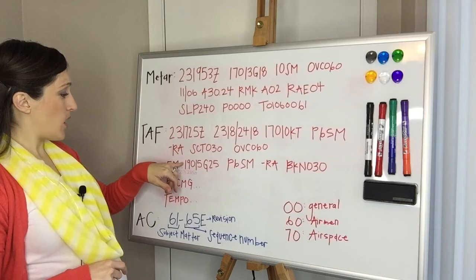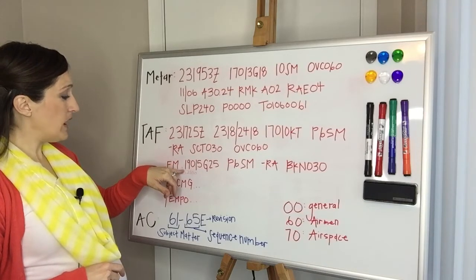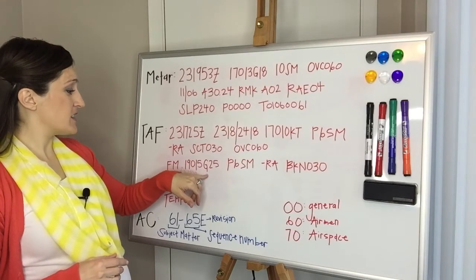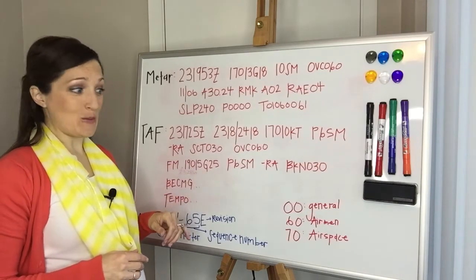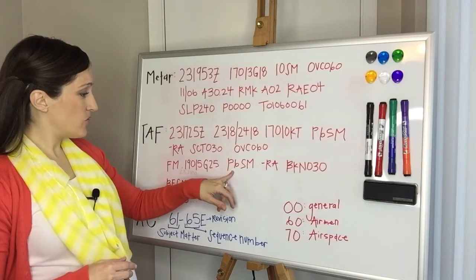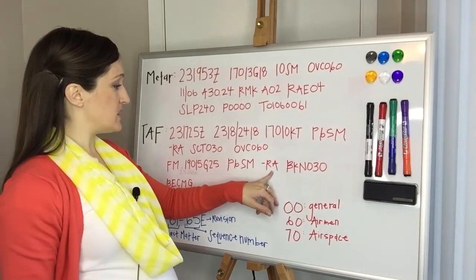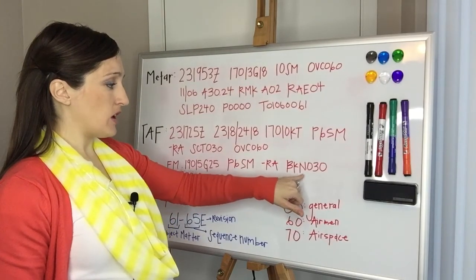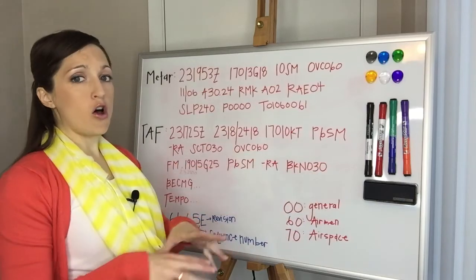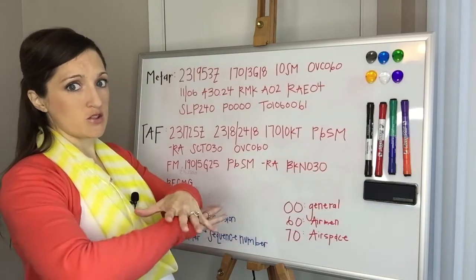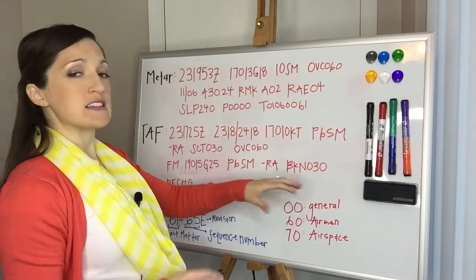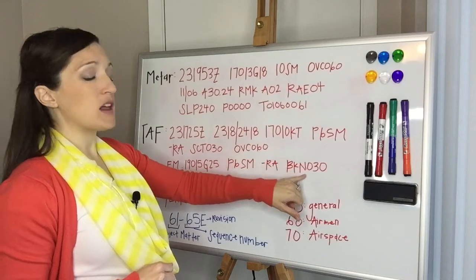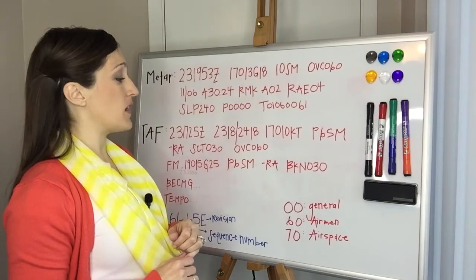They're saying winds now are forecast to come from 190, which is still from the south, but now we're going to be getting 15 gusting 25 knots. So those winds are going to be picking up a little bit. We still have greater than 6 statute miles. We still have light rain. Now the clouds are actually getting a little bit lower. Broken at 3,000. Broken is almost overcast, just not quite. Overcast would be a solid layer. Broken is just less than that. There's still a few holes. But you can see up here they were saying it was overcast at 6,000. Those clouds are coming lower. Now they're broken at 3,000.